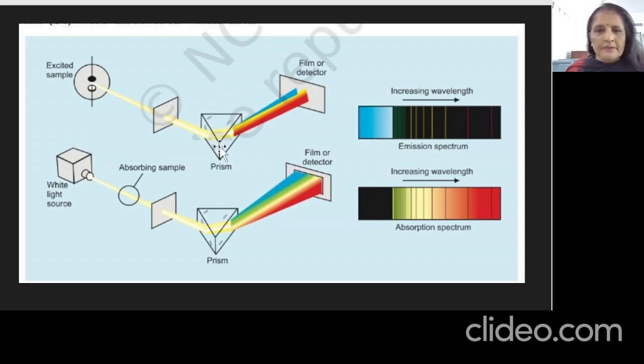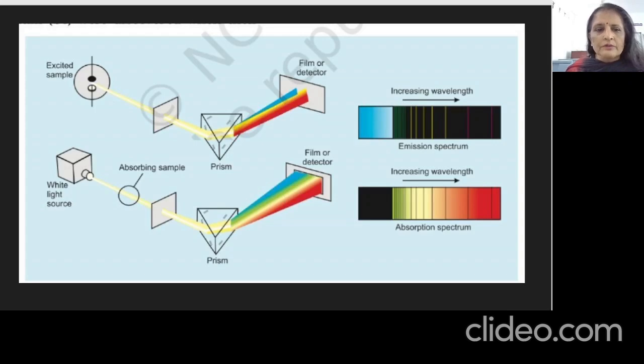You know that a prism can form a spectrum, and here is the detector where we can see the type of spectra formed. Whatever is bright in the emission spectra will be dark in the absorption spectra, and whatever was dark in the emission spectra will be bright in the absorption spectra. That means one is the negative of the other. So this kind of spectra are formed.